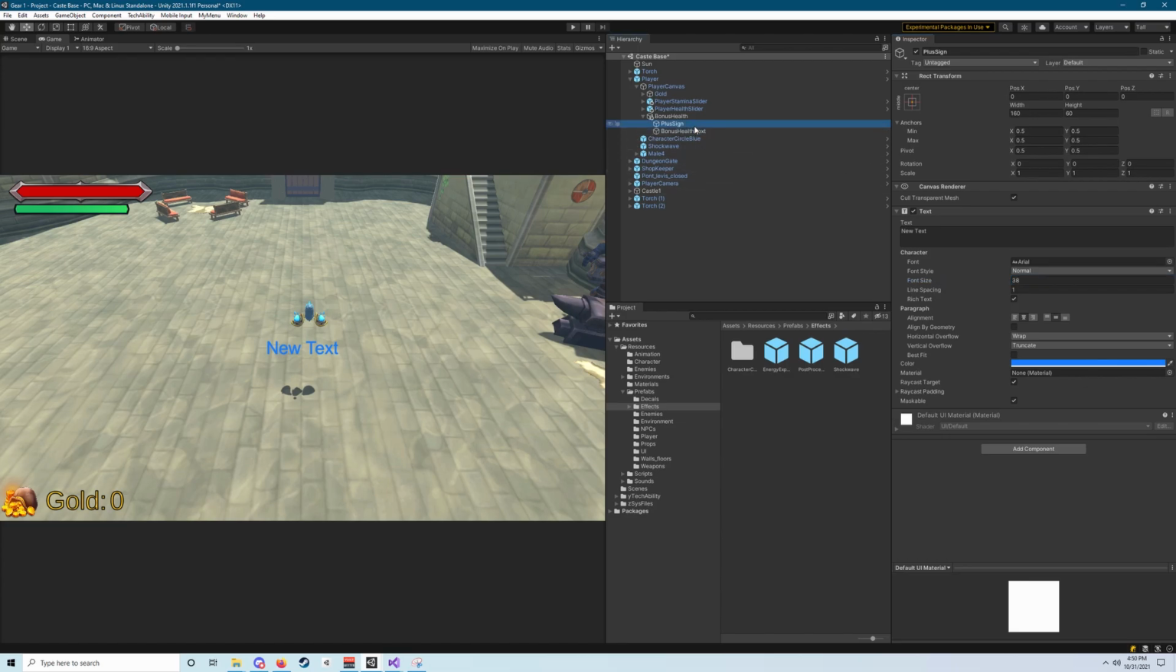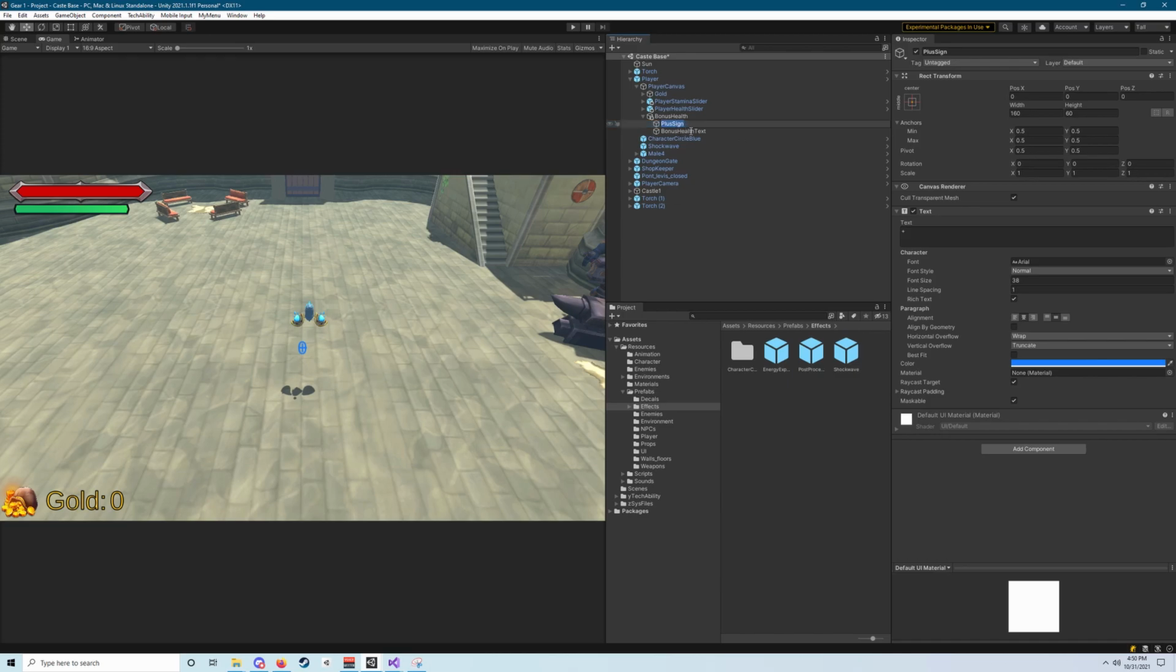For the plus sign object, we can now just select that one individually. We're going to replace new text in our text field with the plus sign. And then for bonus health text, we're going to replace new text with 0, just like that. Then what we need to do is align those two objects with our health bar up top.